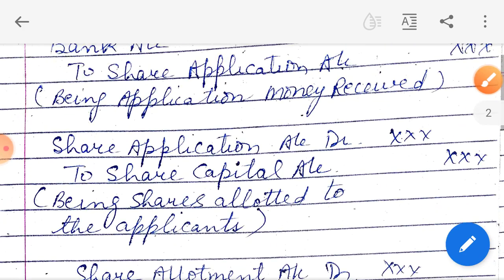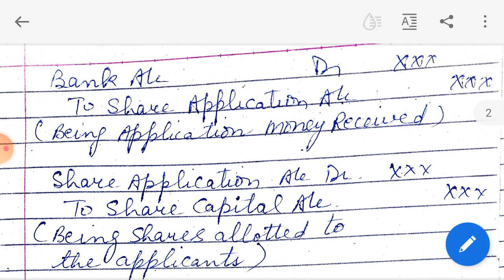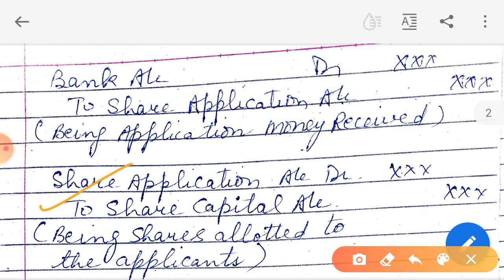That first entry I hope is clear to you. Now the second entry: I will give the shares to the applicants, because here they have paid me the money for the shares. Now the shares will be allotted to them. Here it is number of shares into amount of the share.